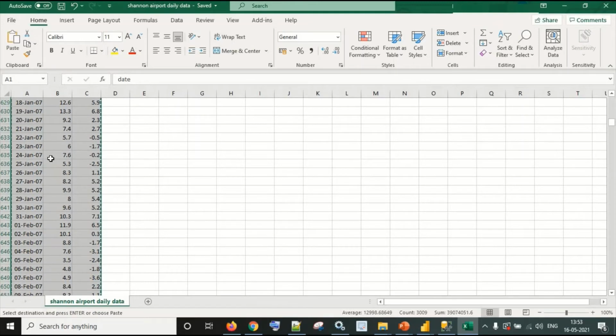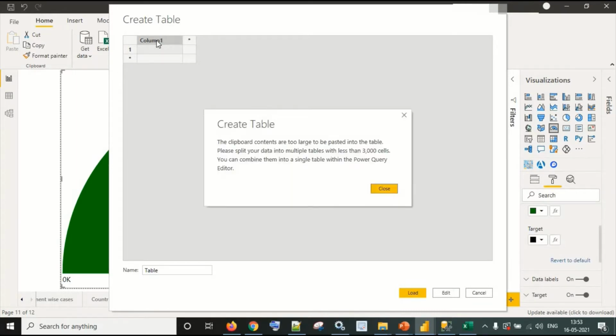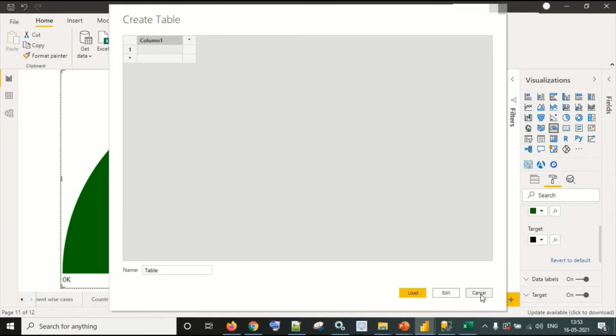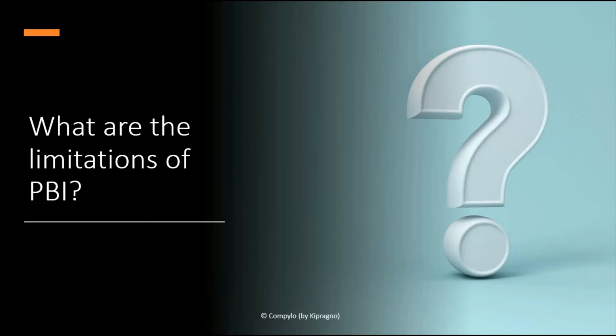I have just copied how many rows? 3009 rows, right? See the error message. Please split your data into multiple tables with less than 3000 cells. You can combine them into a single table within the Power Query editor, right? So they cannot load more than 3000 rows. So this is kind of a limitation in my understanding, right?